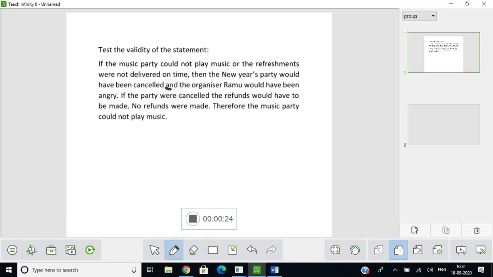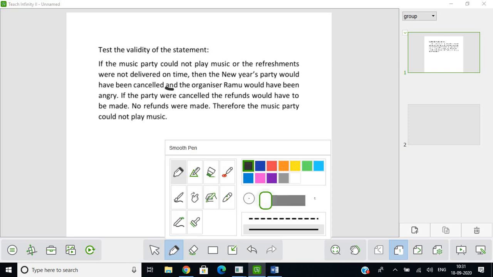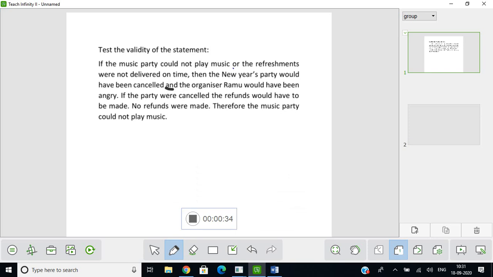So these are the conjunctions which we need to remember. You have an or here, you have an and here, and then you have a then here. Okay, and the organizer Ramu would have been angry.